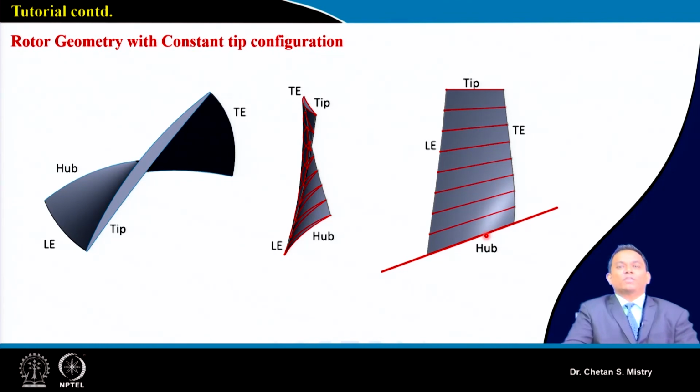For a subsonic compressor, there is no problem; you can straightaway use whatever cascade data is available with you. And that's the reason why most of the time, when we are doing our design for a transonic stage, we make use of computational tools only. Most of the designers, most of the engine design companies, take help of their own code for doing the simulation, or maybe they are using commercial tools which are available.